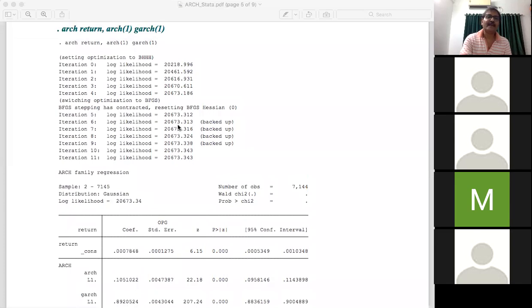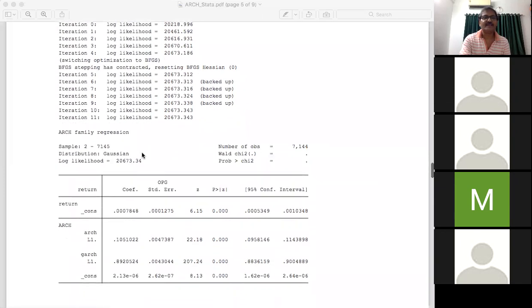These are maximum likelihood estimates, and you know that maximum likelihood is obtained through iteration. After some iterations, the estimated model will appear at the maximum log likelihood, where you have got the maximum value of the log likelihood.